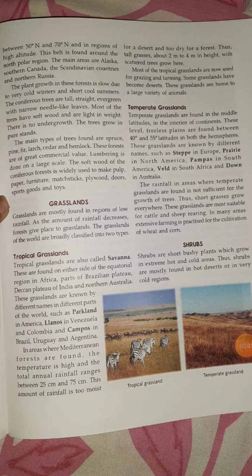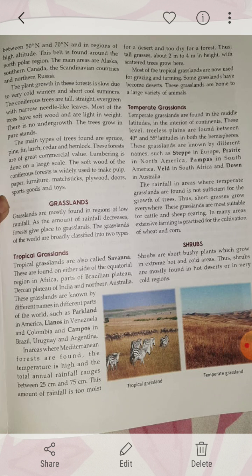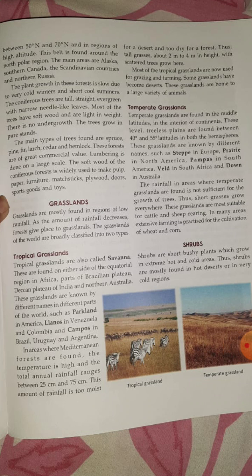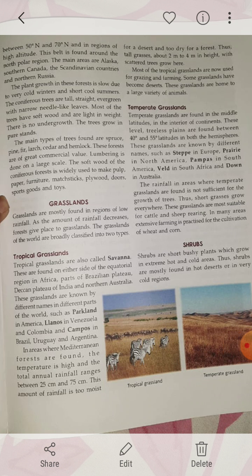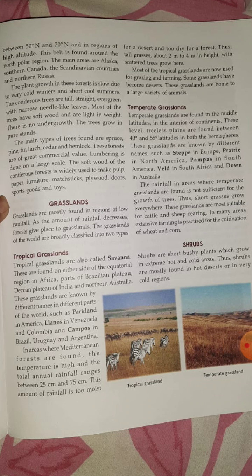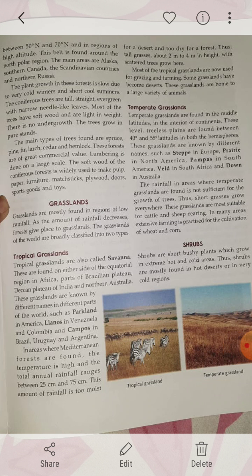Of class 7. Today we are going to do natural vegetation and wildlife. That will be the second part. So that day we have already done with the forest. Today we are going to do with the grasslands. Now grasslands are mostly found in that region where you can find very low rainfall, children. So as the amount of rainfall decreases, forests give place to grassland.